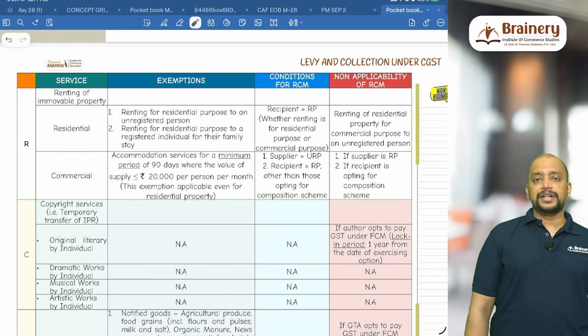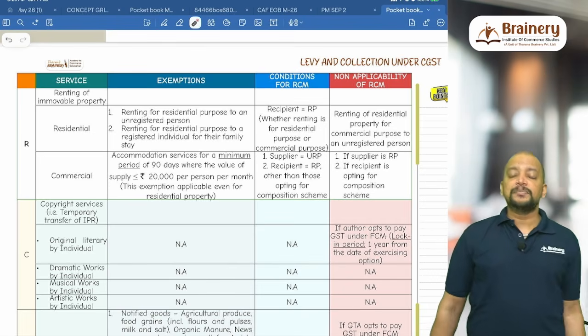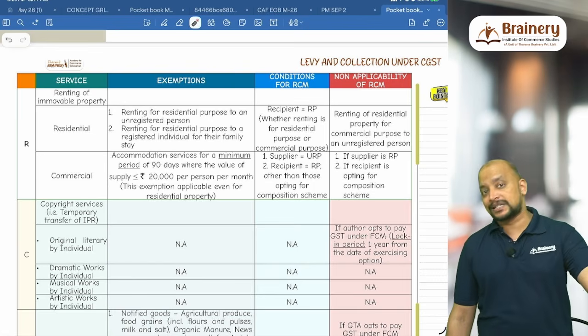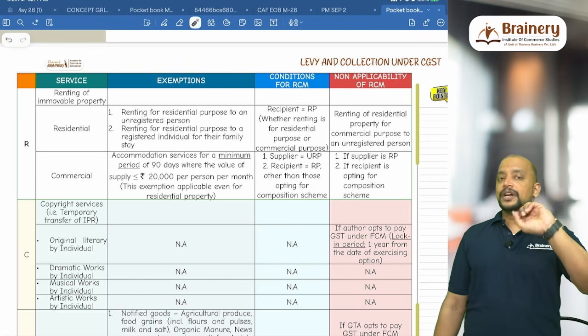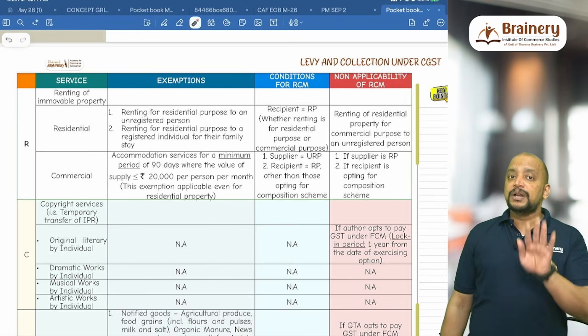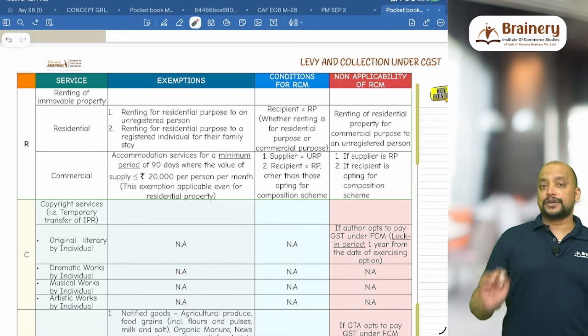That accommodation service will be for a minimum stay of 90 days. The minimum stay should be 90 days, subject to a maximum of 20,000 rupees per month per person. So per month per person, then only it will be exempted. If it exceeds 20,000, then entirely it will be taxable. And if the minimum stay is not 90 days, less than 90 days, then also it will be taxable. That is with respect to residential property.